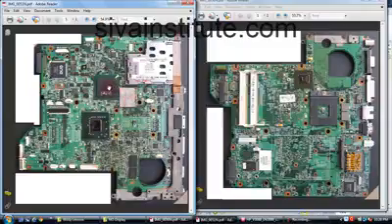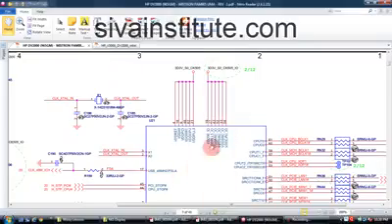After that, how to check whether the DIMM slots are okay or not. Now we will see step by step. Now we will see whether this clock generator is okay or not. This is the clock generator IC. When you give supply, this crystal starts to function.